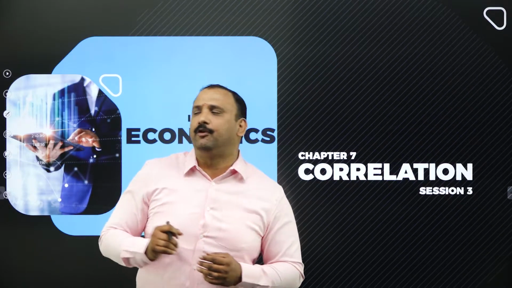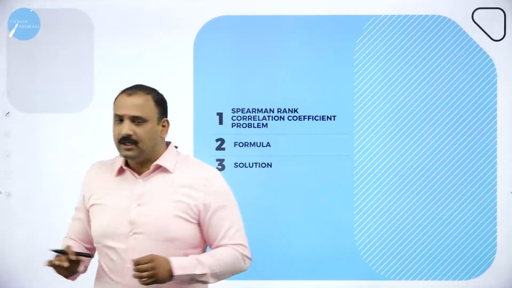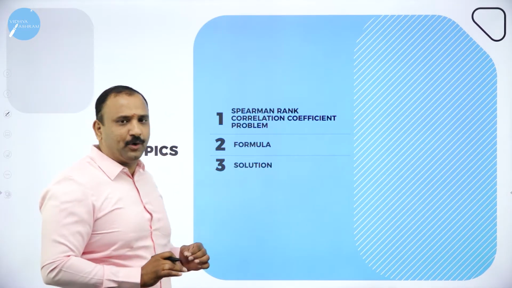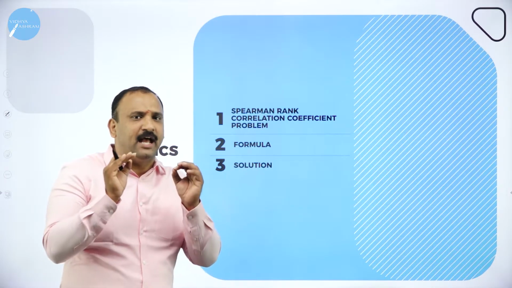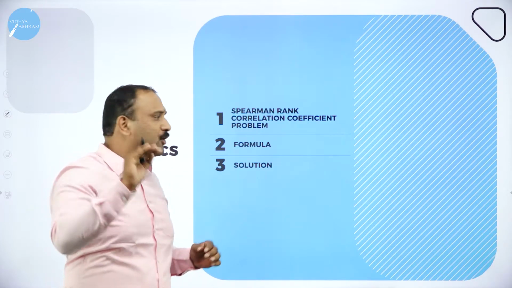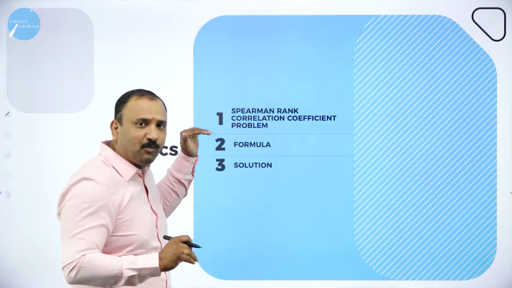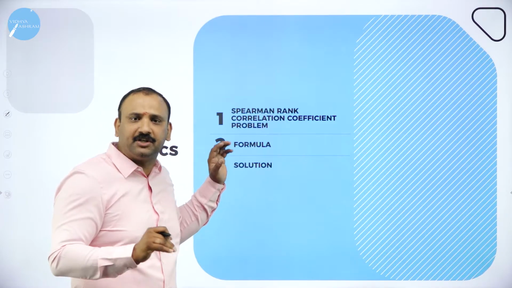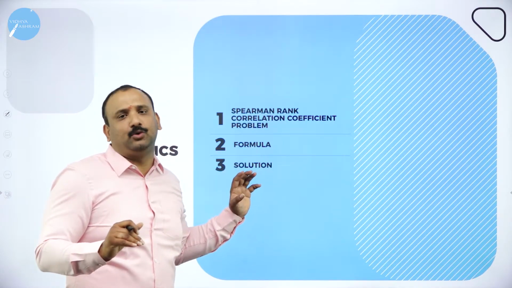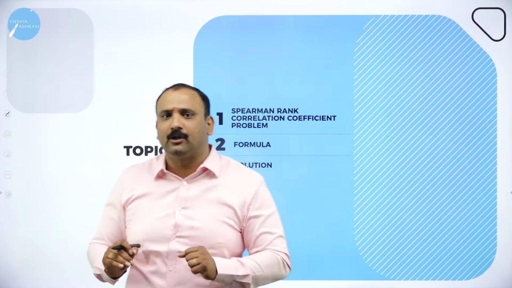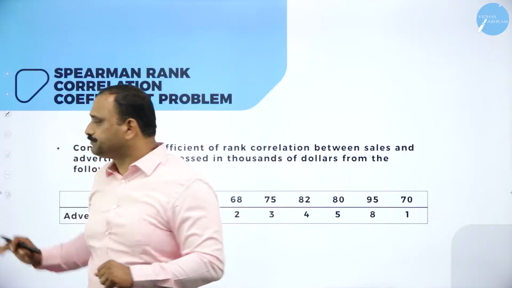So just moving forward, these are the topics that we are going to see here. A very simple and a short session that we are going to just present ourselves more towards the Spearman rank correlation. We're going to look into a problem and a solution there. So let's have a quick look into the session.